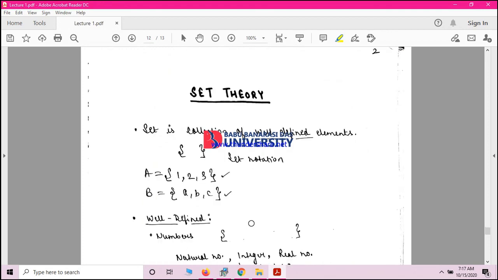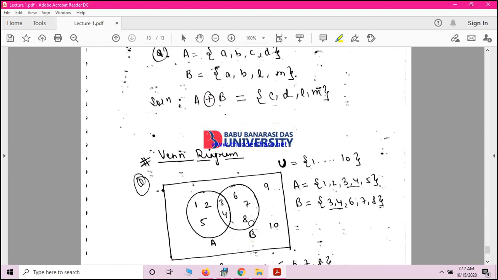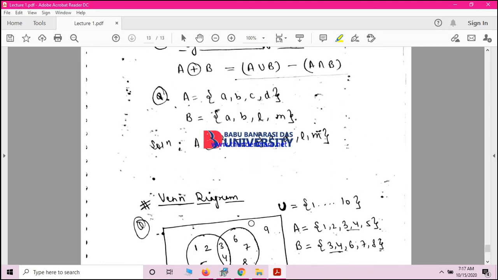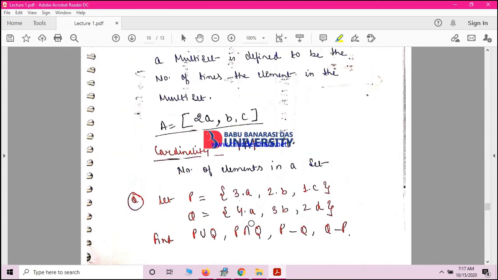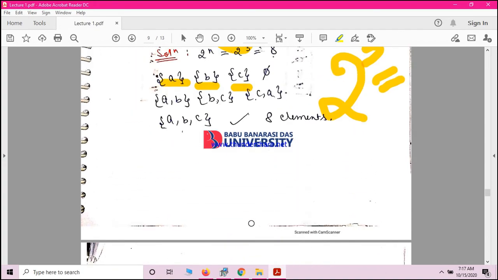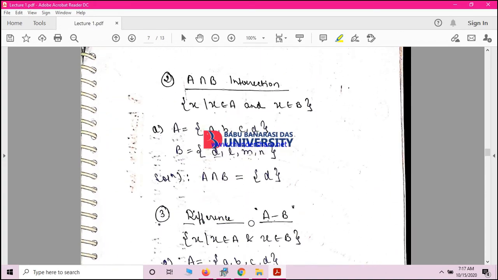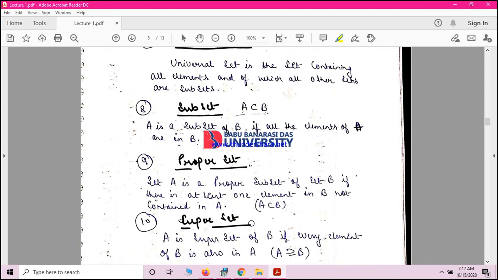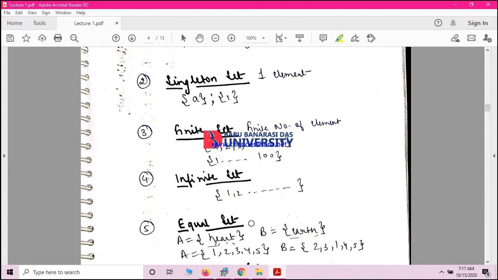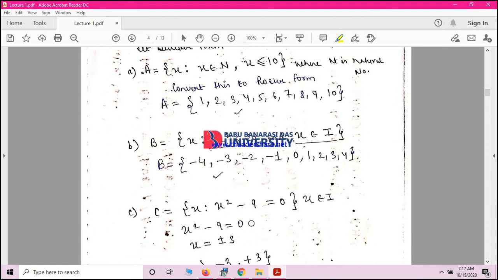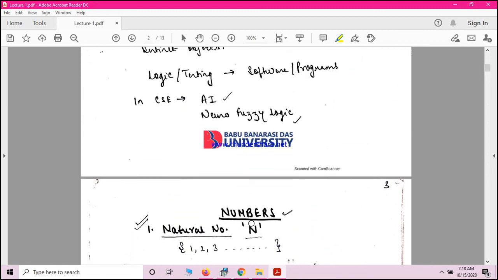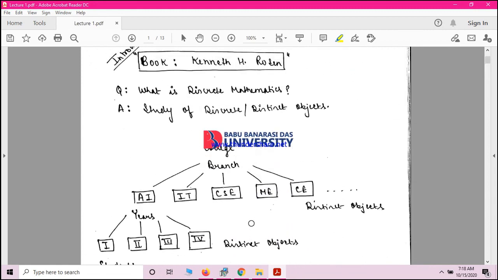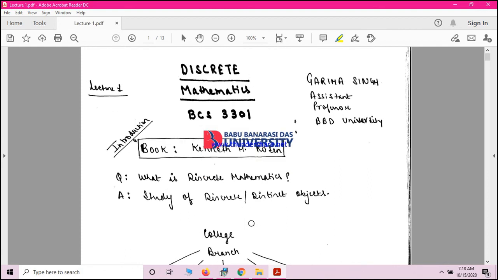So in this topic we have studied the entire series of set theory, the types of sets, operations on sets, algebra and various definitions. You must remember and revise all this introductory part because it is very important to understand the subject further. That's all in today's lecture. Thank you.